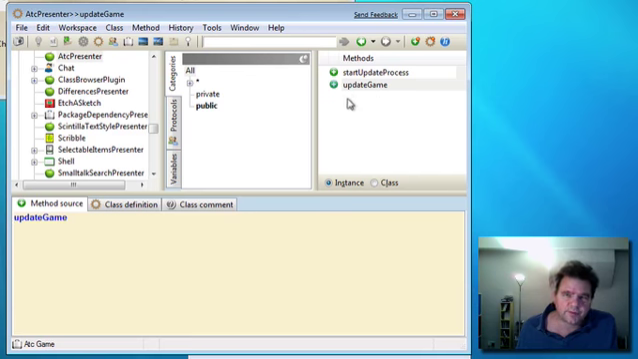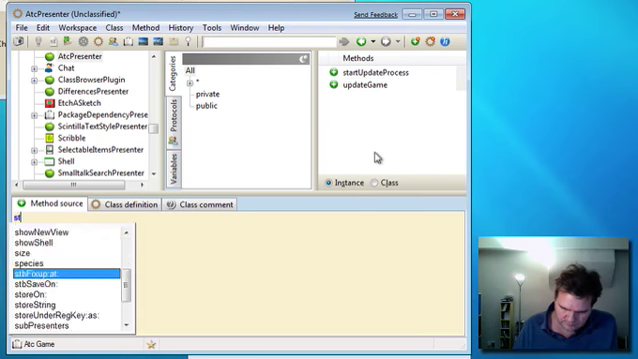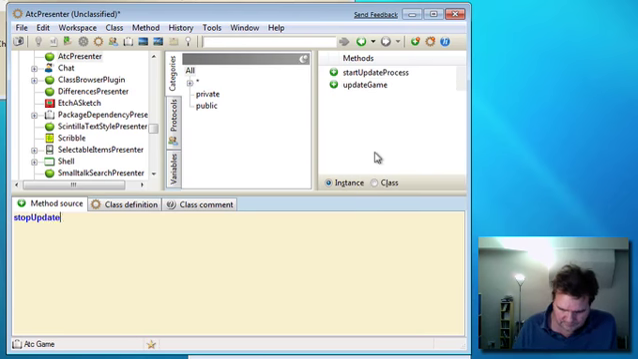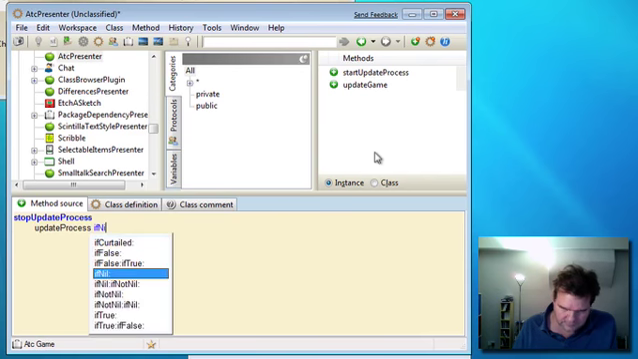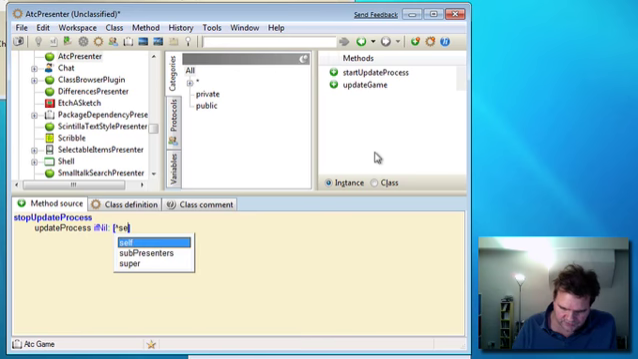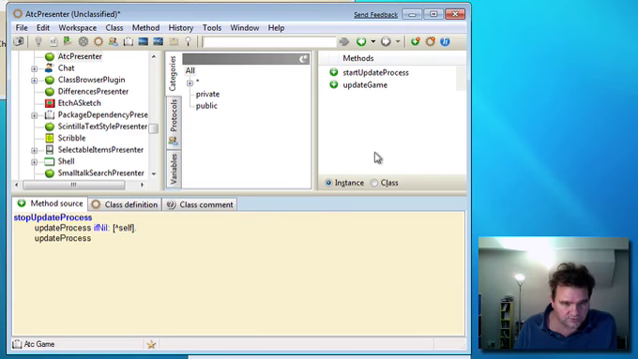Similarly, we're going to need a stop update process. Now, we only want to do this if the process has already been started, so let's put a guard clause in, just to check to see if the update process instance variable is non-nil. So if it is nil, we'll just early out and return from this method. We don't need to stop anything. If it's not, we will terminate the process and we will assign that variable to nil so we can know that it's been done.